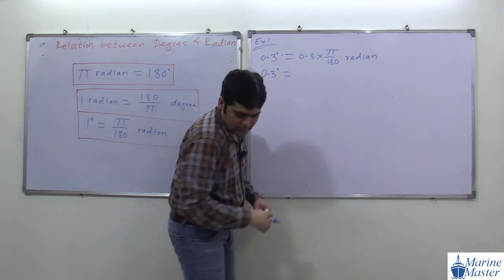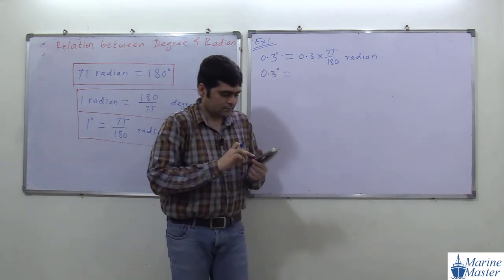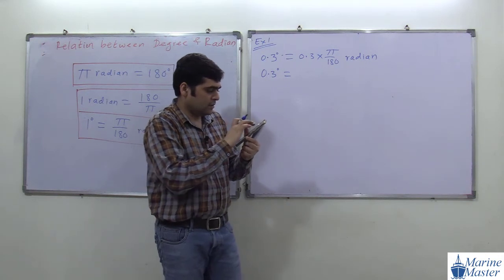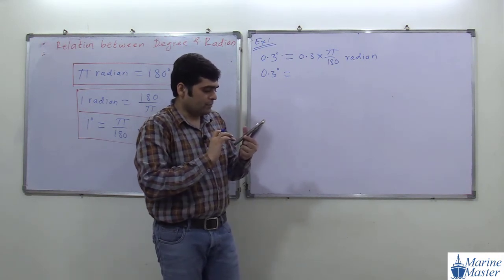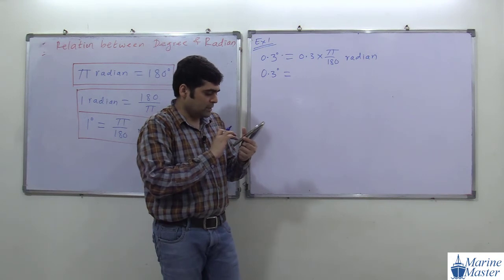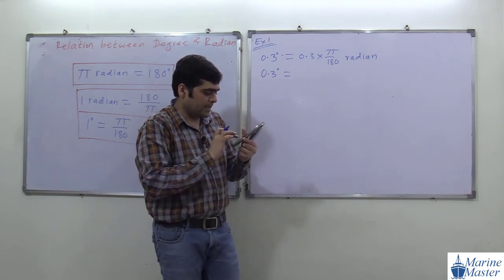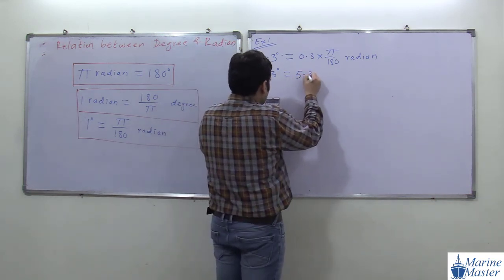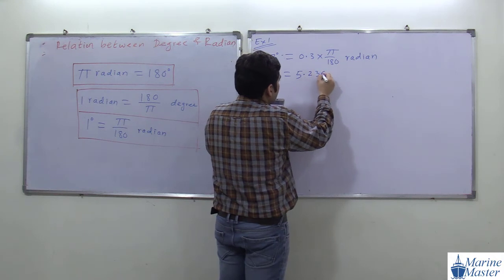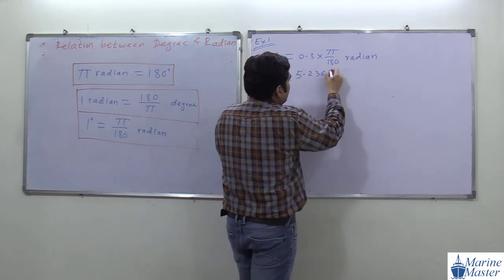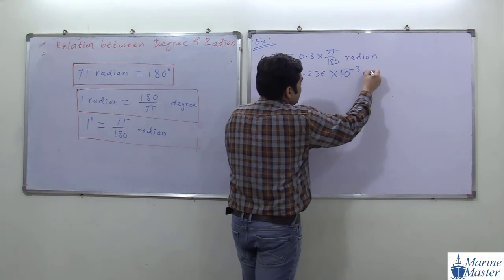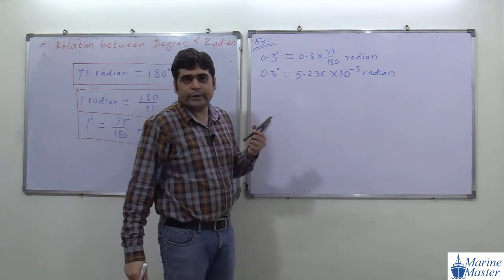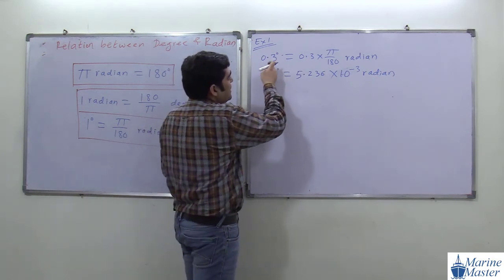So please do the calculation for 0.3 degree. 0.3 multiplied by pi divided by 180. How much value are we getting? 5.236 into 10 raised to the power minus 3 radian. Very simple discussion. So in this way we got degree to radian, in this example.